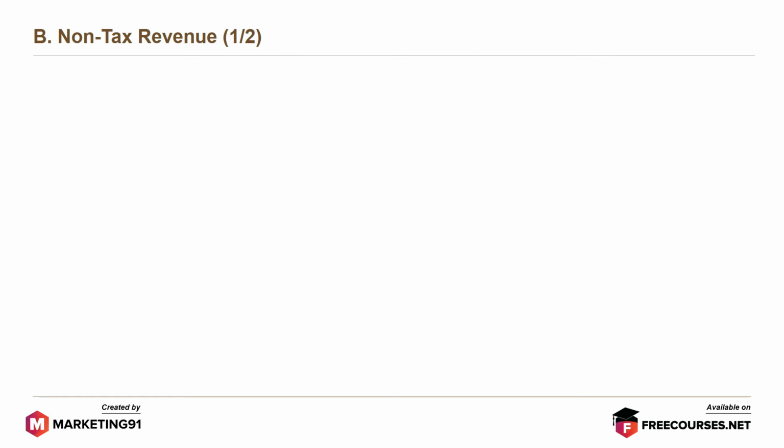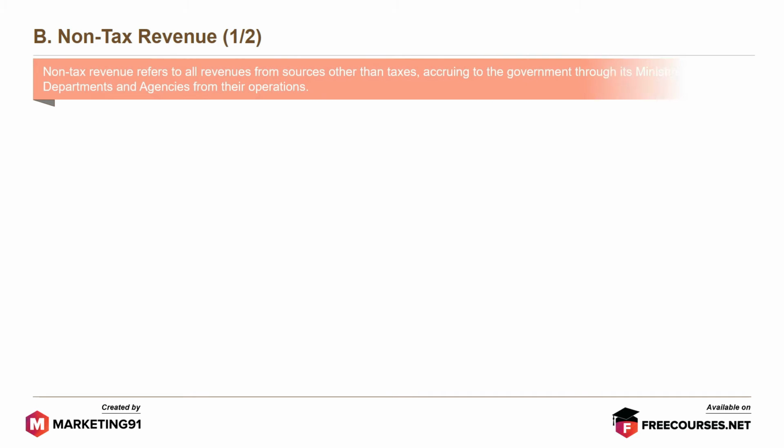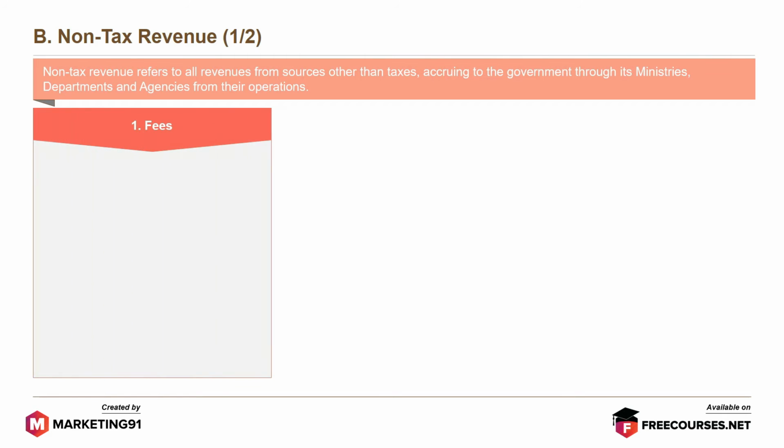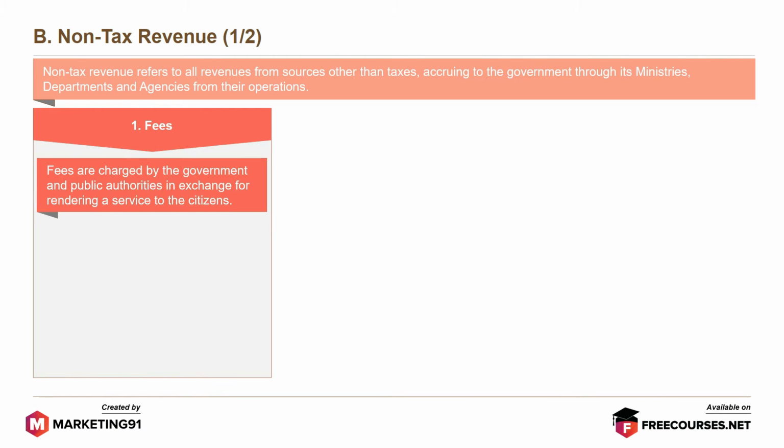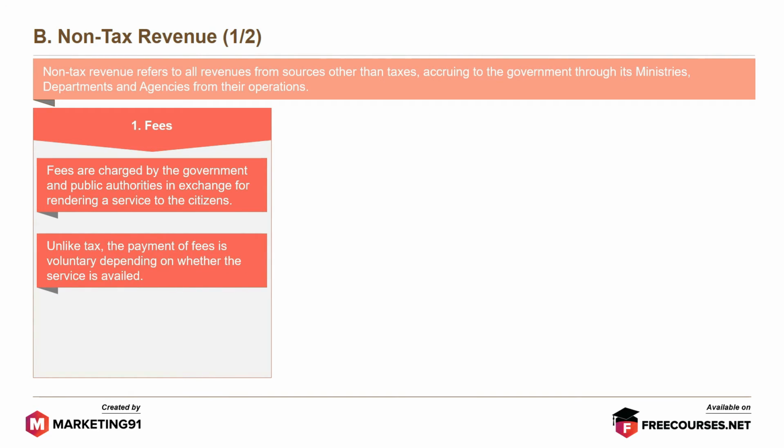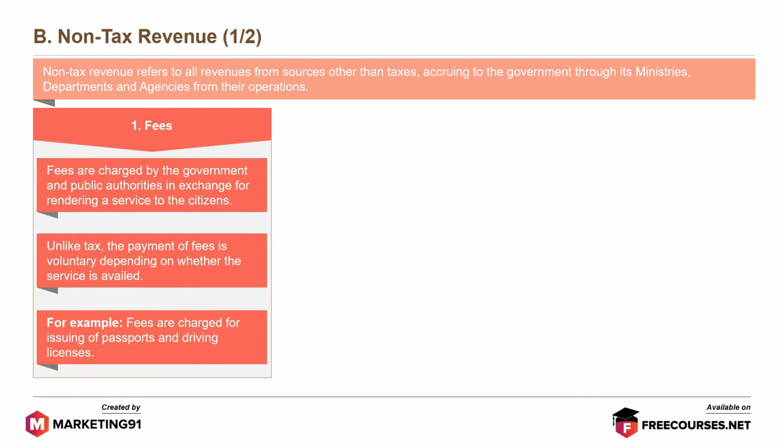Now let's move on to non-tax revenue. Non-tax revenue refers to all revenues from sources other than taxes, accruing to the government through its ministries, departments, and agencies from their operations. The first type is fees. Fees are charged by the government and public authorities in exchange for rendering a service to the citizens. Unlike tax, the payment of fees is voluntary depending on whether the service is availed. For example, fees are charged for issuing of passports and driving licenses.